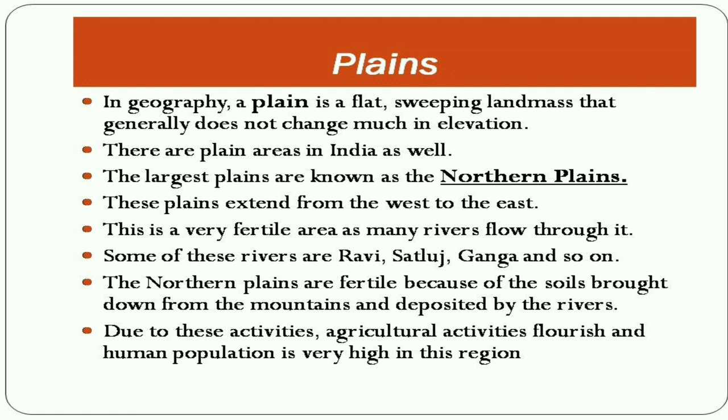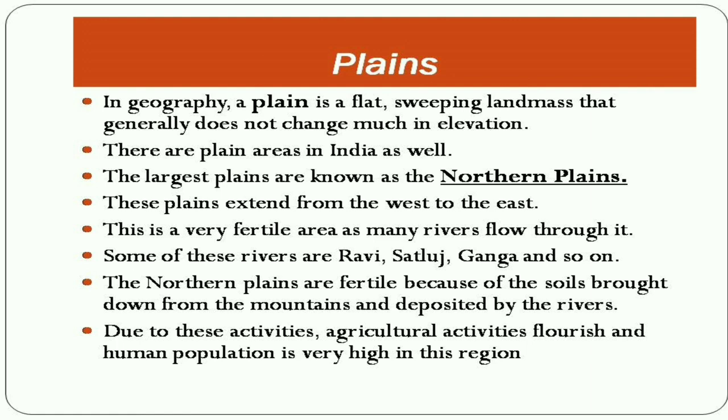The next topic is plains. There are plain areas as well in India. The largest plain are known as northern plains. These plains extend from the west to east. This is a very fertile area as many rivers flow through it. Some of these rivers are Ravi, Beas, Satluj, Ganga, Yamuna and Brahmaputra.